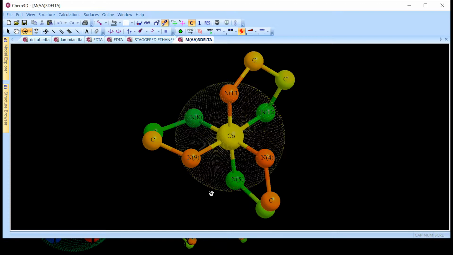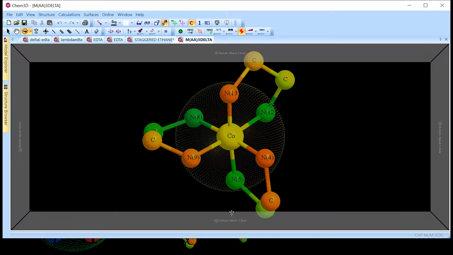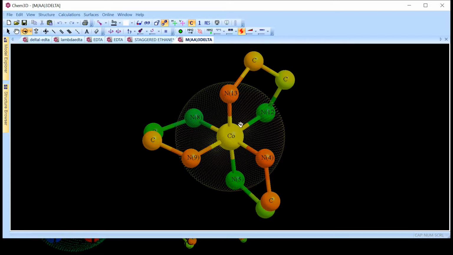What we do is we arrange the complex in such a way, which I have already shown you, like a dial of a clock, that the timing appears like 12, 20, 40. 12 o'clock, 20 minutes and 40 seconds. So these three atoms, this 12, this 20 and 40, are occupying the front, whereas the remaining three atoms colored in green are occupying the back, and these are in staggered form.